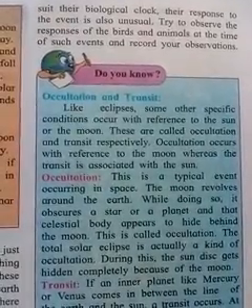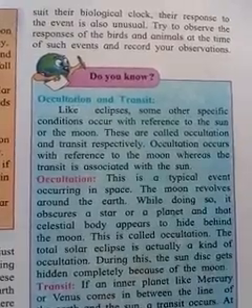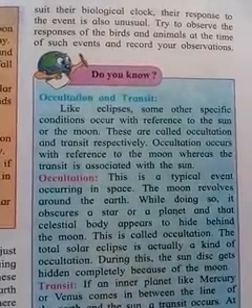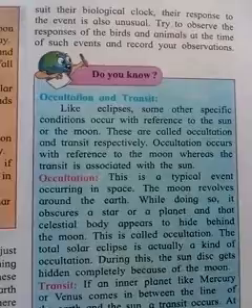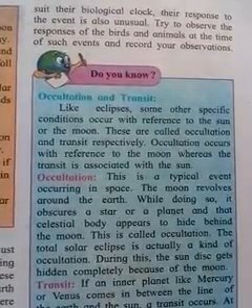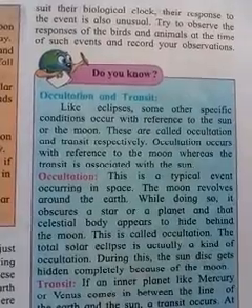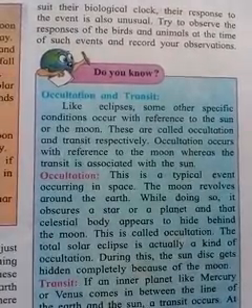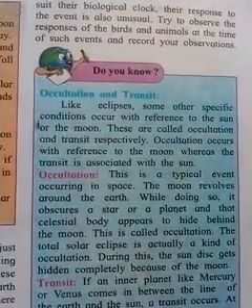Occultation is a typical event occurring in space. The moon revolves around the earth. While doing so, it obscures a star or a planet, so that the celestial body appears to hide behind the moon. This is called an occultation.